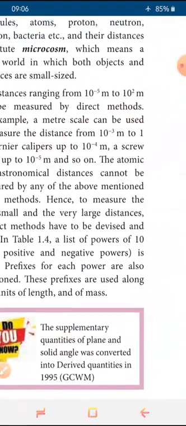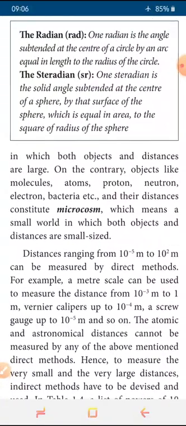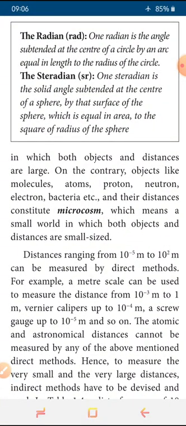Parallel to the macrocosm, we are using another one, which is a smaller distance. Smaller distance means very small, not just small. Example, the size of the proton, neutron, and electron, the radius of the nucleus. There we are using small values. Also the size of a virus, bacteria, microorganisms, etc. In these small values, using the meter is not suitable. So that is called microcosm.